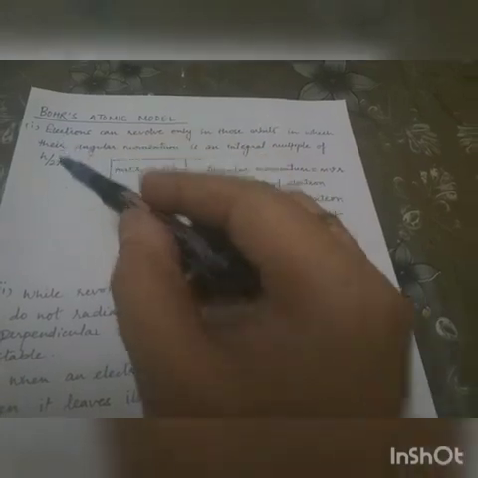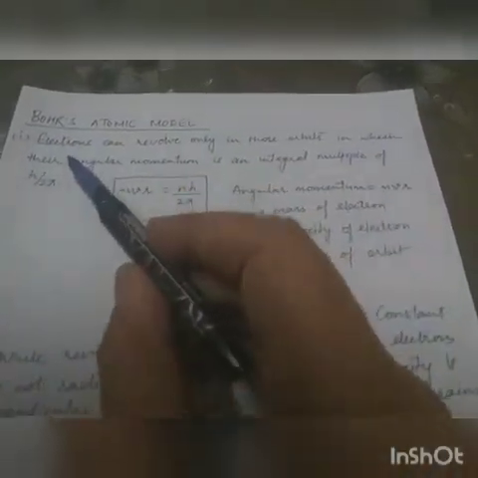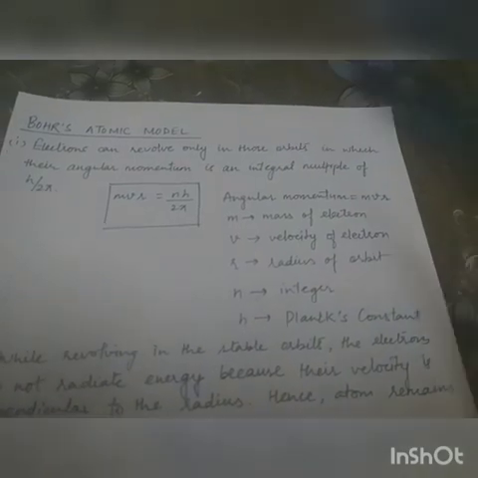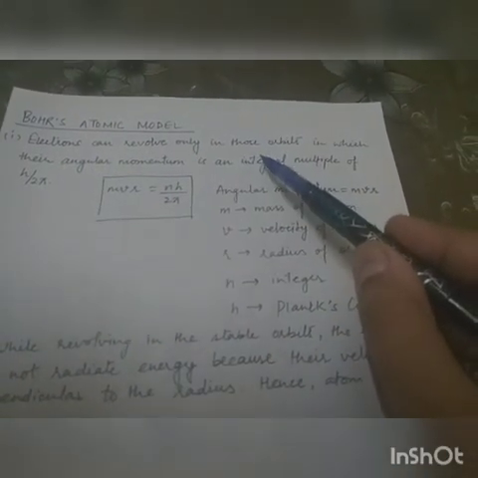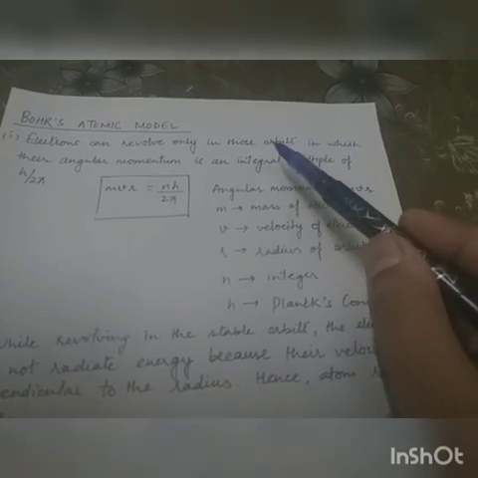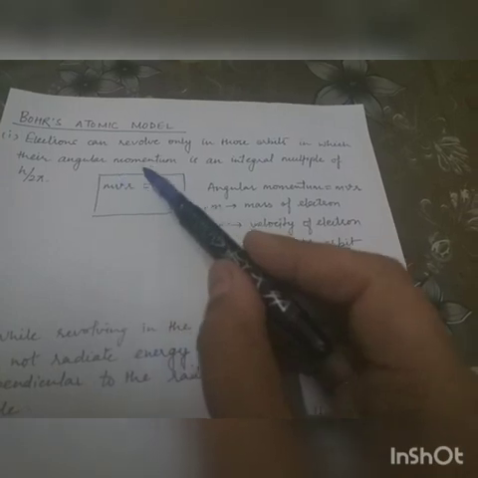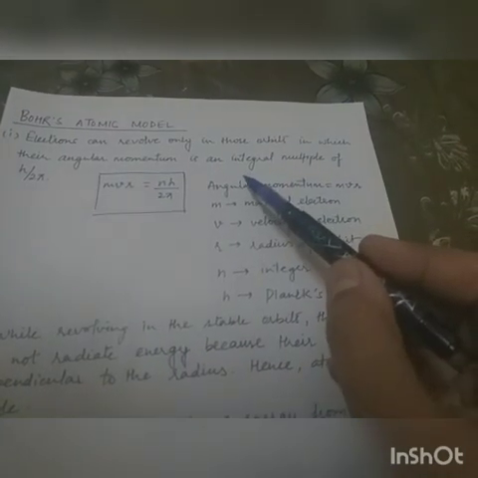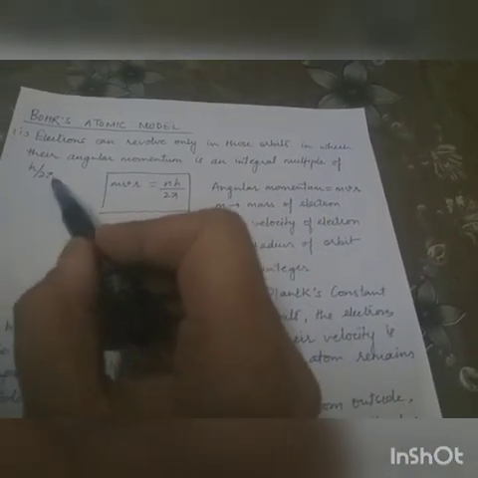Hello everyone, let's start with our next topic, that is Bohr's atomic model. There are three postulates of Bohr's atomic model. First postulate is electrons can revolve around the nucleus but only in those orbits in which the angular momentum of the electron is an integral multiple of h upon 2 pi.